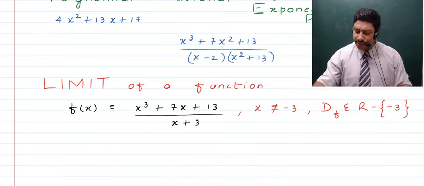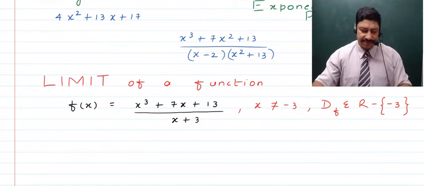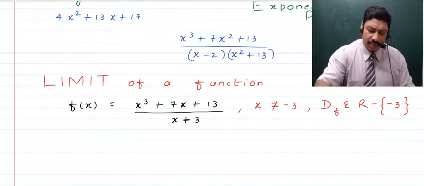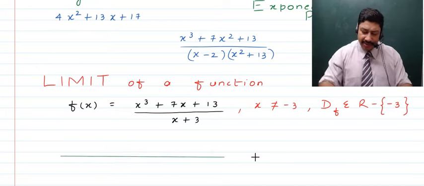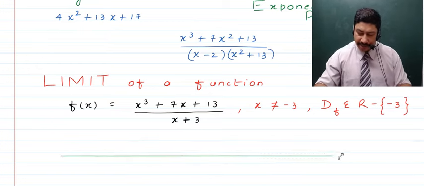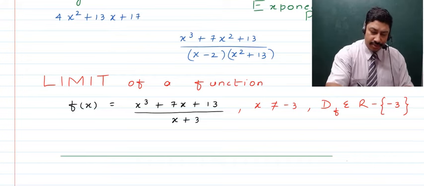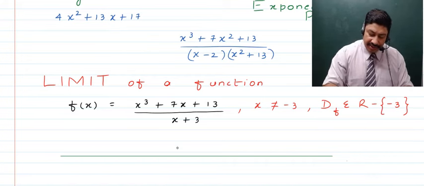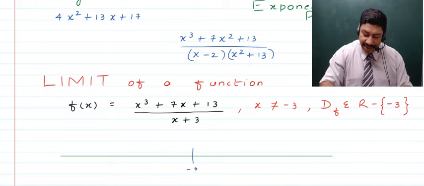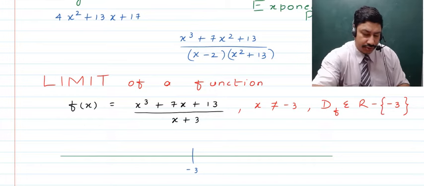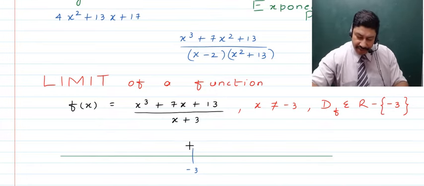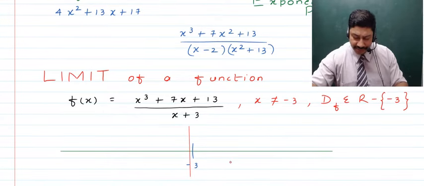Now children, we come to the concept of limit. Let's talk about those values which are not minus 3 but are very close by. Say we have a point here, minus 3, and now we talk about a point very close to minus 3, somewhere here, but not minus 3.